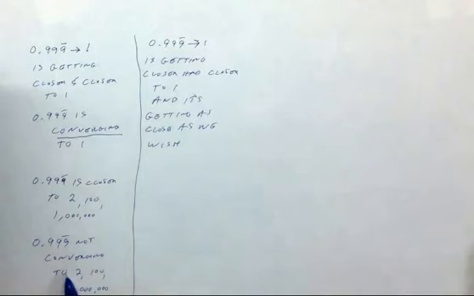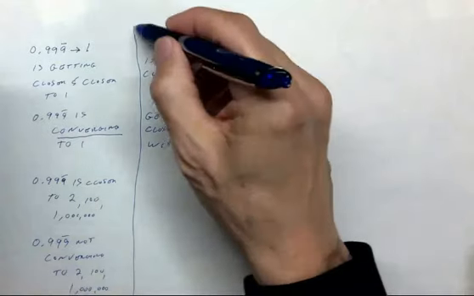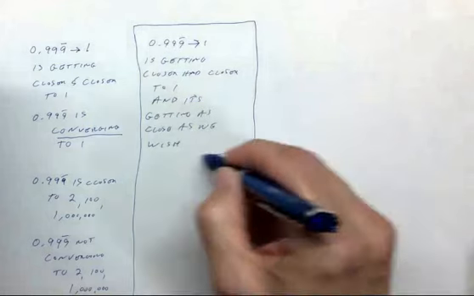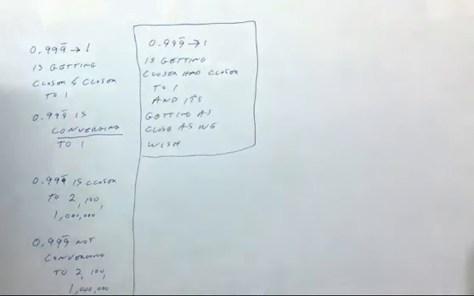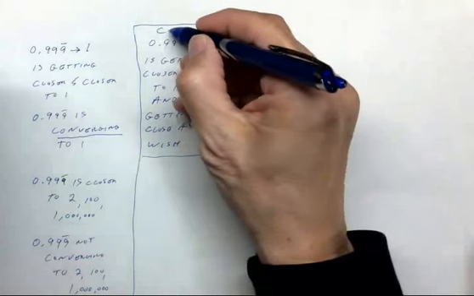That's not true here. So this is converging to 1 because it's getting closer and closer and closer to 1, and because it's going to get as close as we wish if we just wait long enough. This is the idea of convergence.